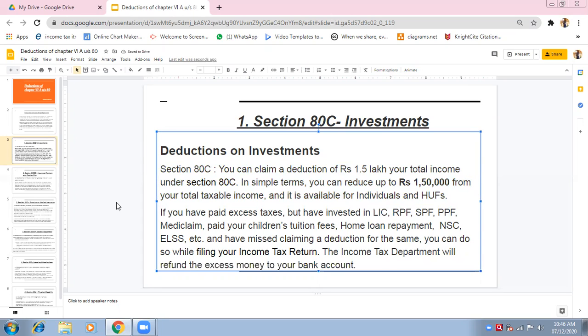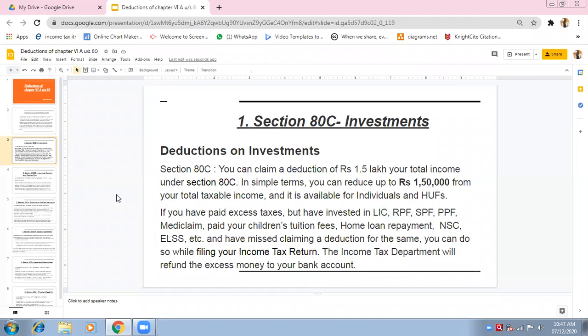Because you are paying premium, because you have invested your amount there, you will get the 80C deduction. You will get a benefit. That is why it is said that you should take at least one life insurance policy from LIC, a government company.